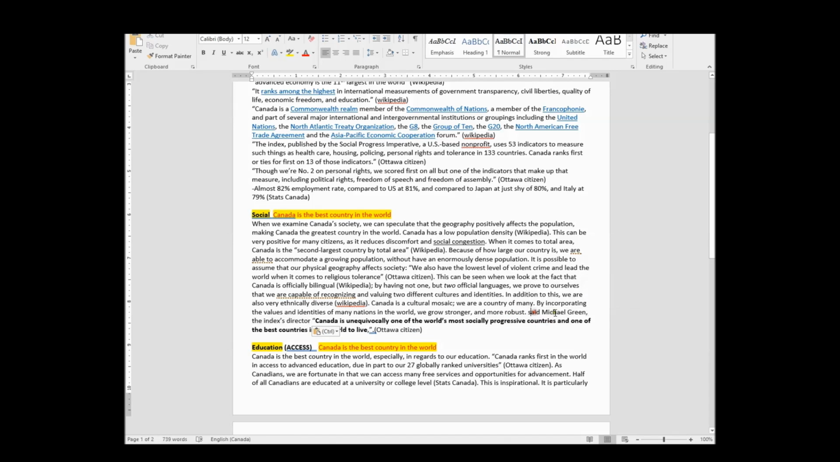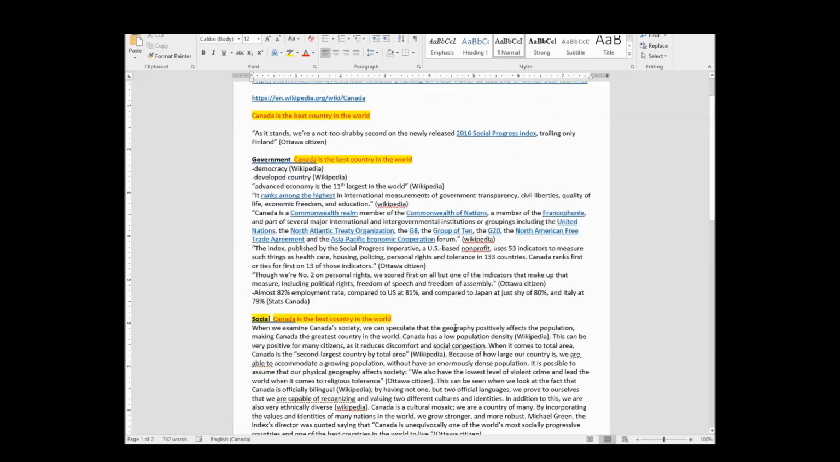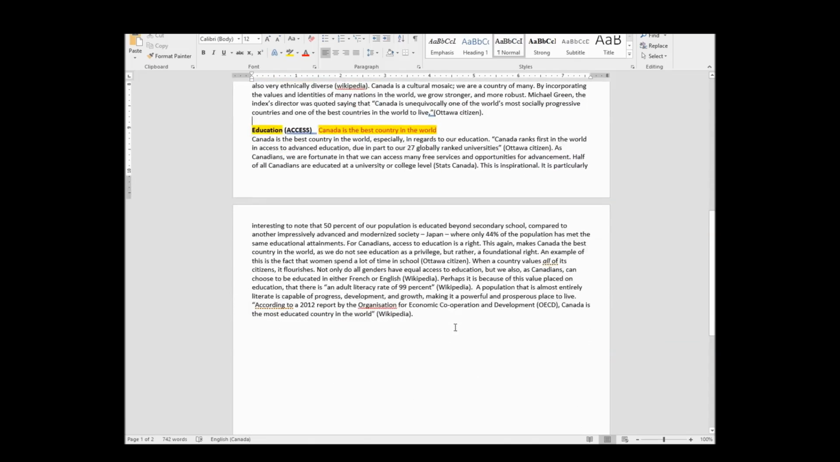So I'm going to say Michael Green, the index's director, was quoted as saying that Canada is unequivocally one of the world's most socially progressive countries and one of the best countries in the world to live. There we are. I now have successfully ended with my strongest quote, and I have finished my second body paragraph. So as you guys can see, I'm making progress, which is very exciting.